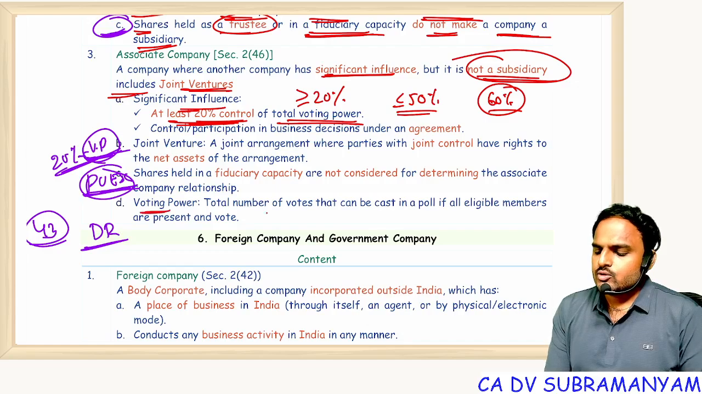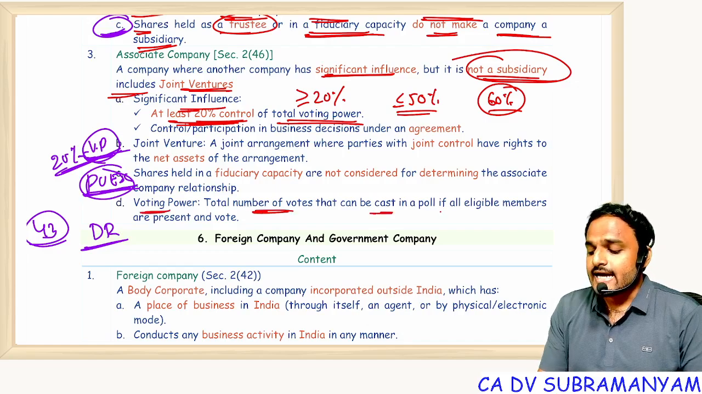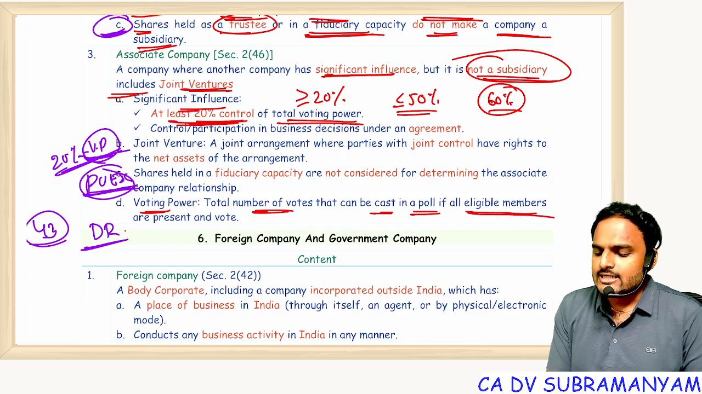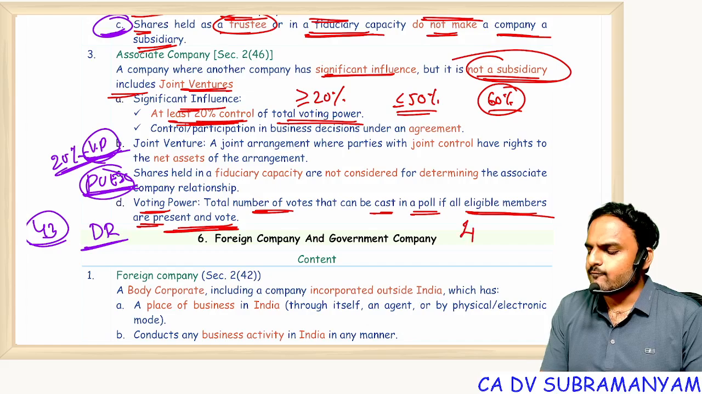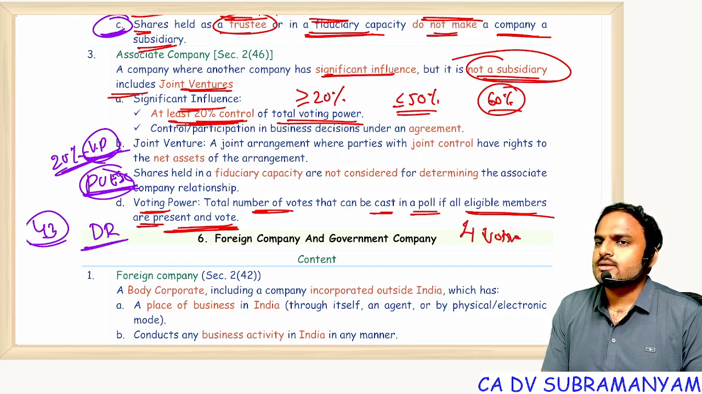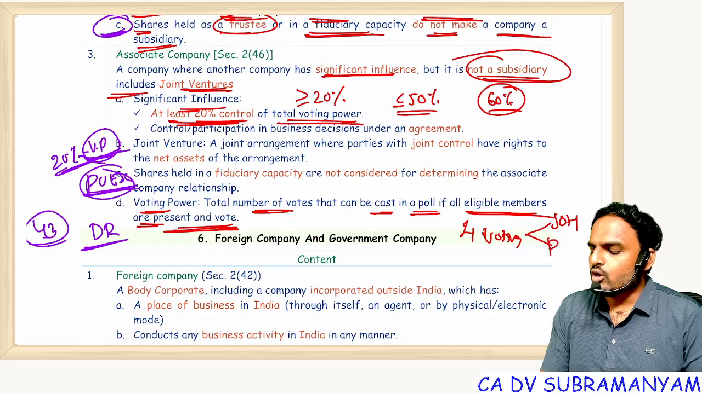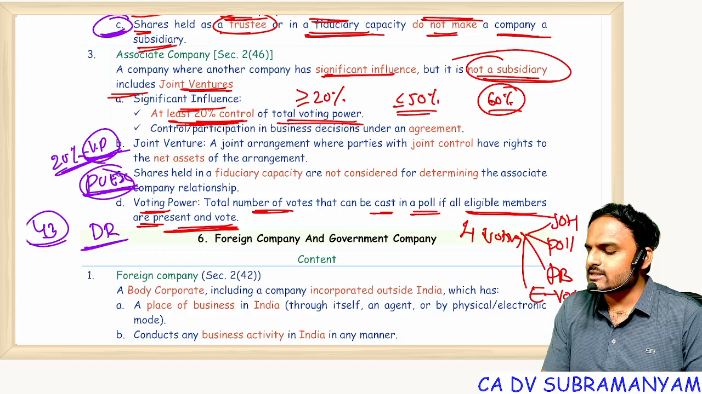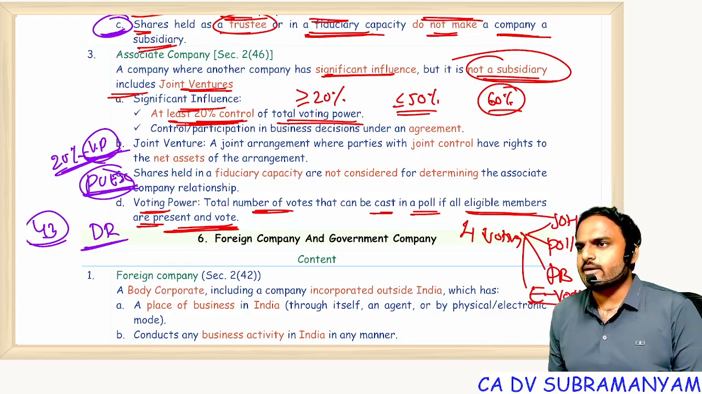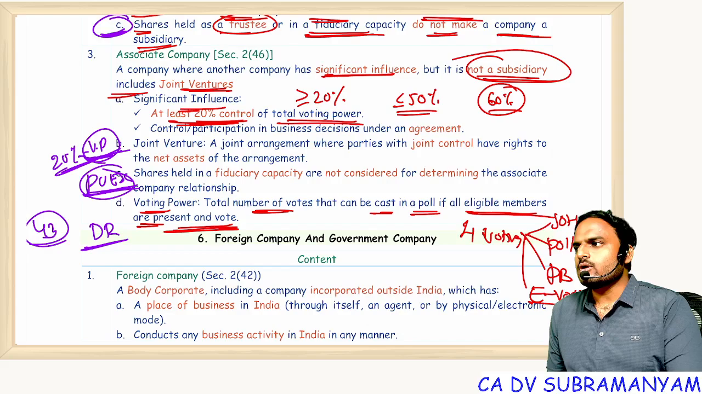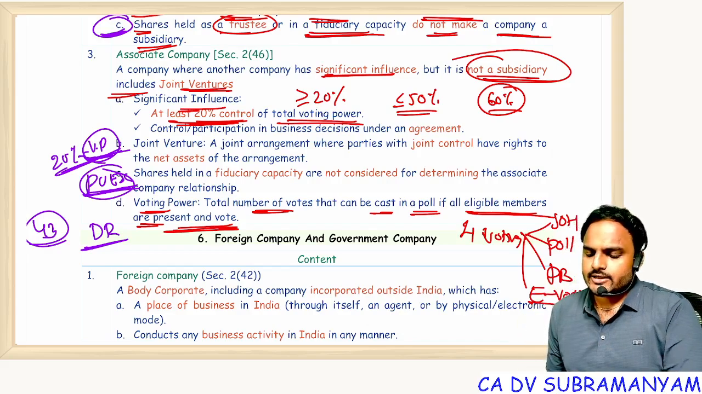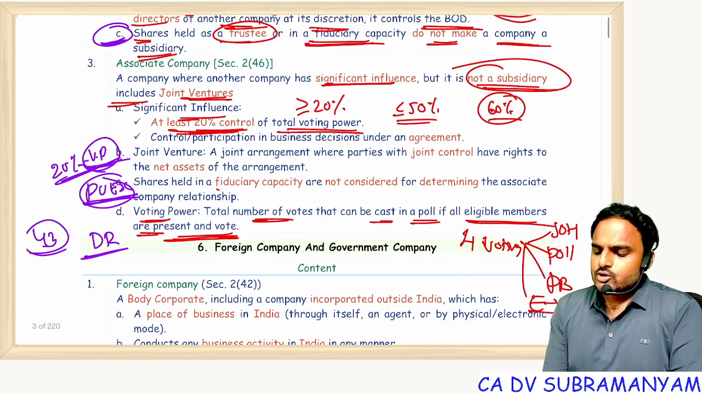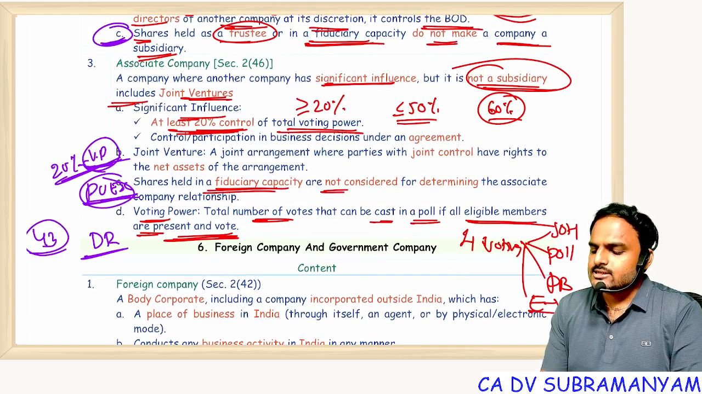So voting power is the total number of votes that can be cast in a poll if all eligible members are present and vote. We have 4 types of voting: show of hands, poll, postal ballot, electronic voting. In detail I'll discuss with you in the management and administration chapter. So in case of poll, total number of votes cast is nothing but voting power.